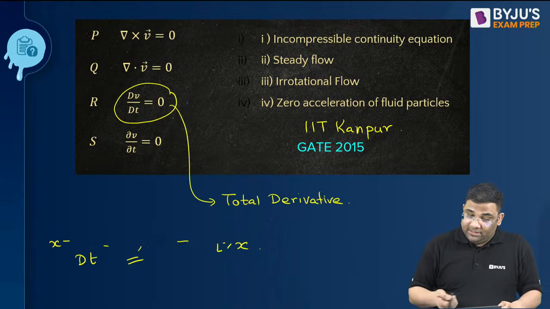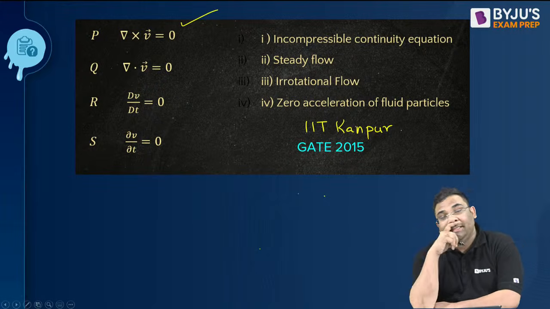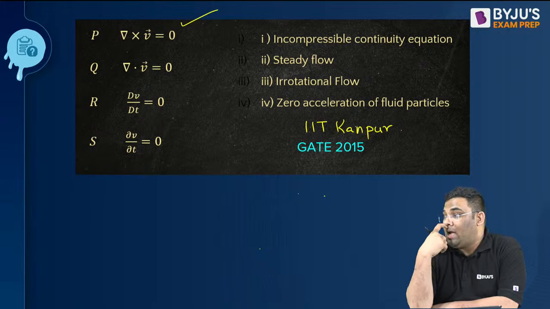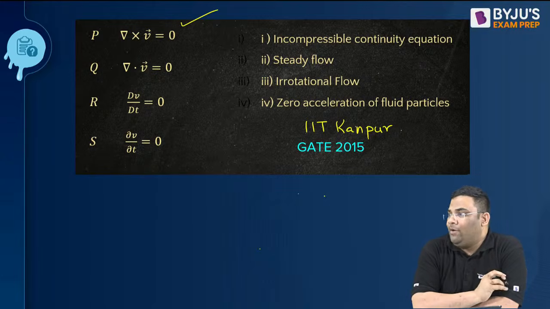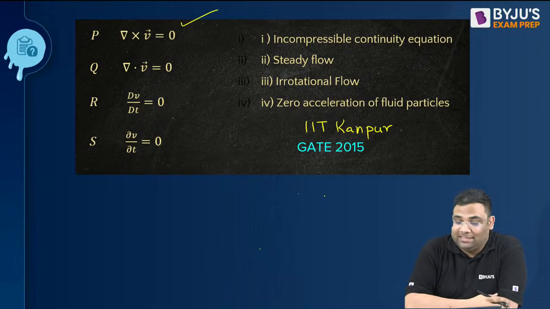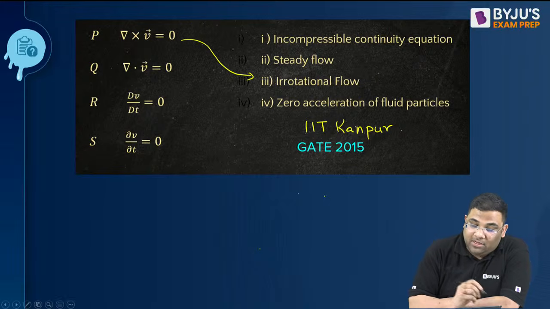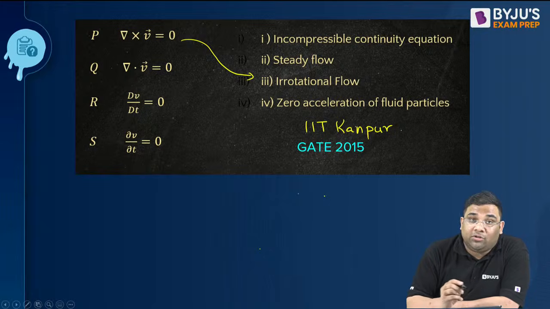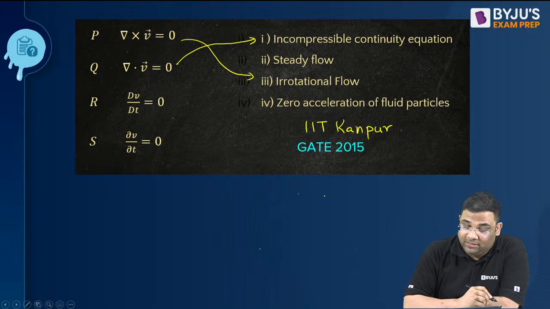Now see this. This is the match the following. What does this indicate? I have explained already. Curl is 0. Curl is 0 means irrotational flow. So this is your irrotational flow. Now see, this is the dot product is 0. And this is your incompressible continuity equation, right?